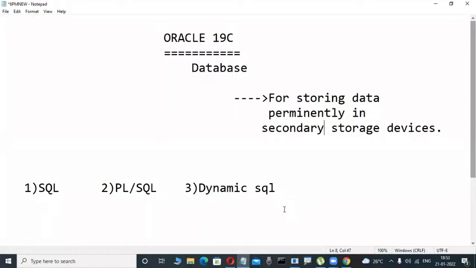ETL developers always need subqueries, joins, materialized views, indexes, partitions, some concepts. OLAP features, rank, dense rank, this type of analytical functions, lag and lead analytical functions, some knowledge is required. And PL/SQL stored procedures. Just before 10 a.m., 3 batches are there, don't worry, because already some syllabus is going on.